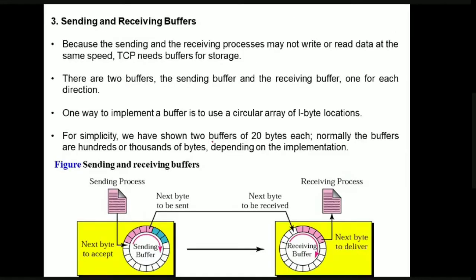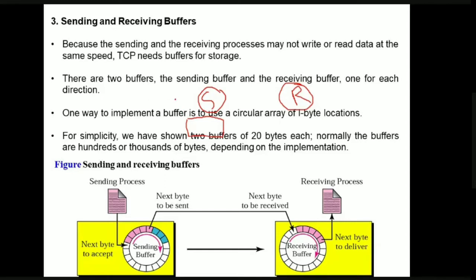The third thing we have to discuss is sending and receiving buffers. We just discussed that the TCP protocol provides stream delivery. But when we are dealing with a large amount of data, the sender speed is different from the receiver speed. That is, the sender and receiver cannot send and receive at the same speed. So if there is a speed mismatch, we should have some feature or concept which helps us deal with it.